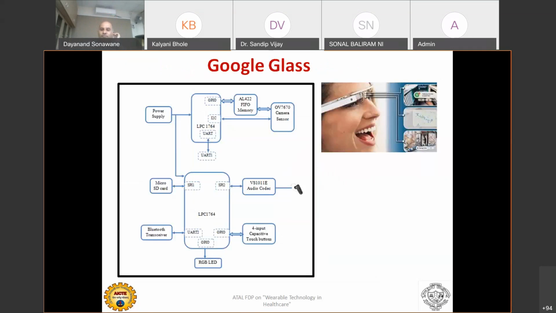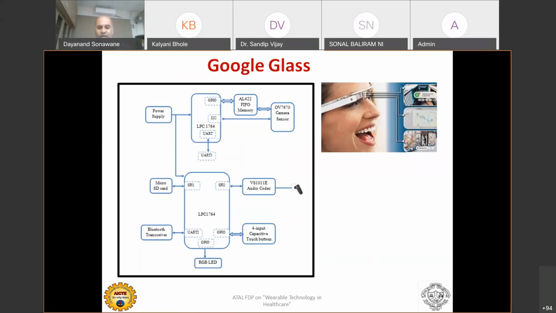Another most important wearable device is the Google Glass. Most of you have seen Google Glass, and it is very popular in the US as well, using the utmost technology in wearable technology. They are using the LPC 1764 microcontroller.